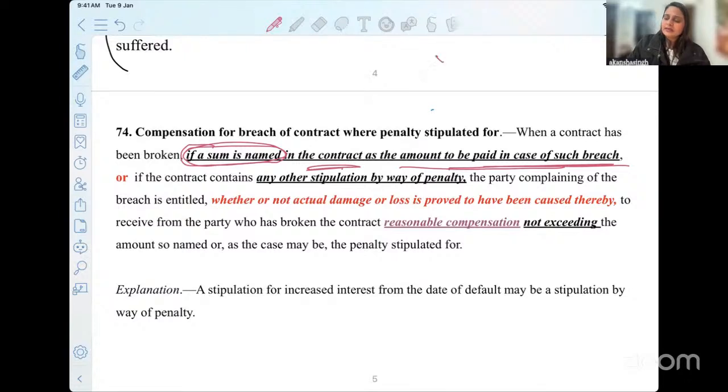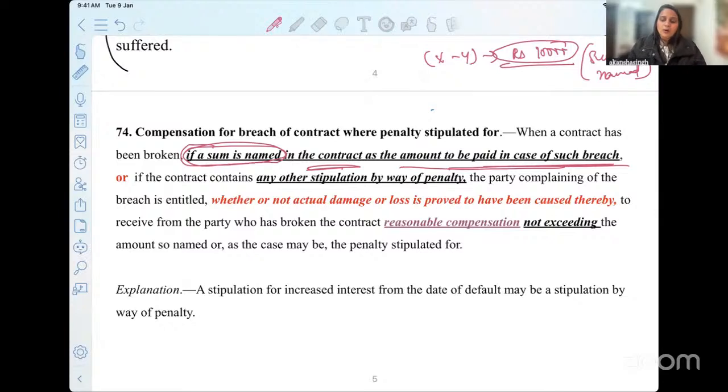So X and Y enter into a contract, and X has said already that if you breach, if you do not deliver the possession of the property, you will have to pay rupees 10,000 to me, hypothetically. So what is this? A sum is named in the contract.